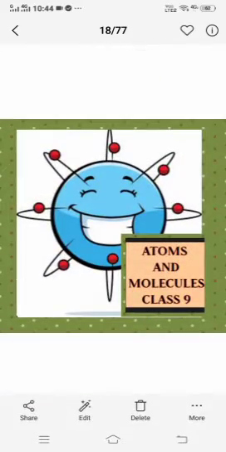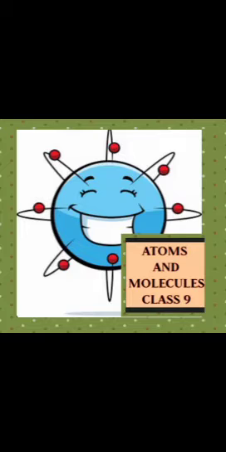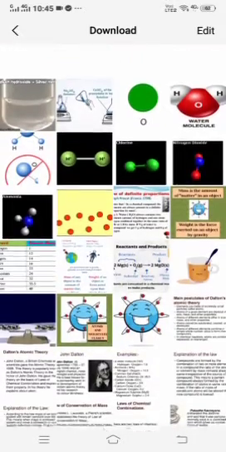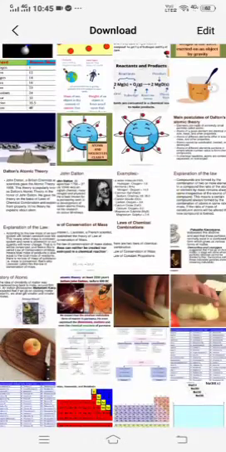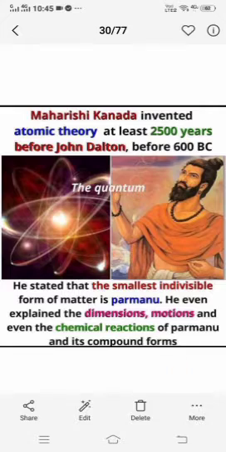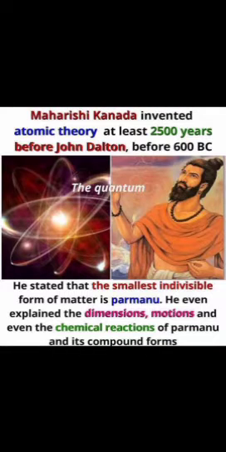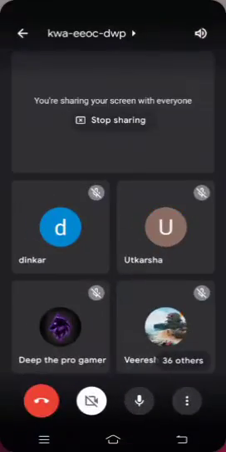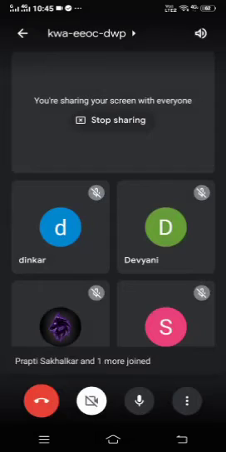The chapter's name is Atoms and Molecules, and this is your chapter 3. In the introduction of the chapter, you should feel so proud to be a part of this country, children, because of whatever discoveries have been made on this planet.